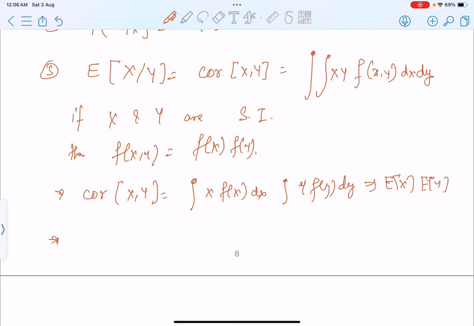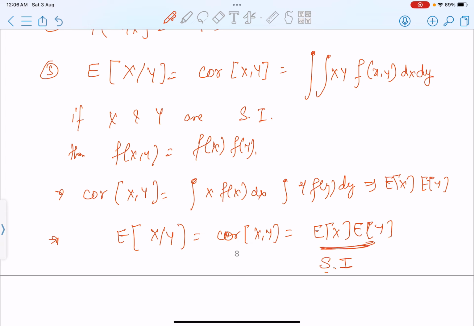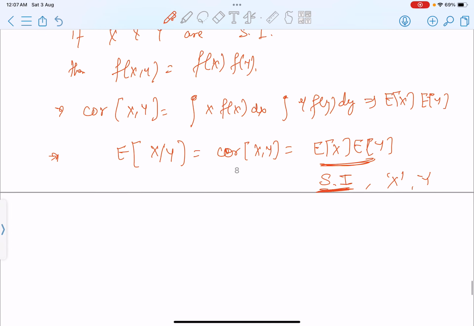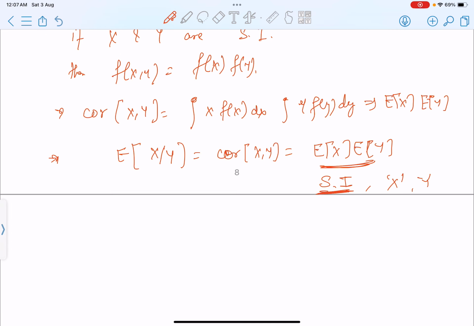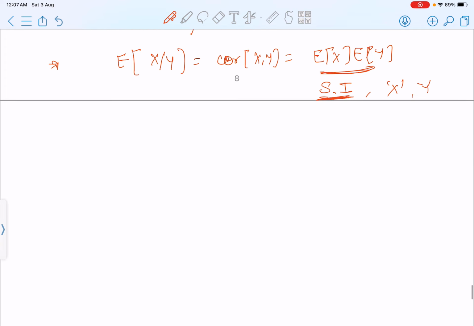So the correlation of xy is expectation of x into expectation of y. But this holds only when x and y are statistically independent.